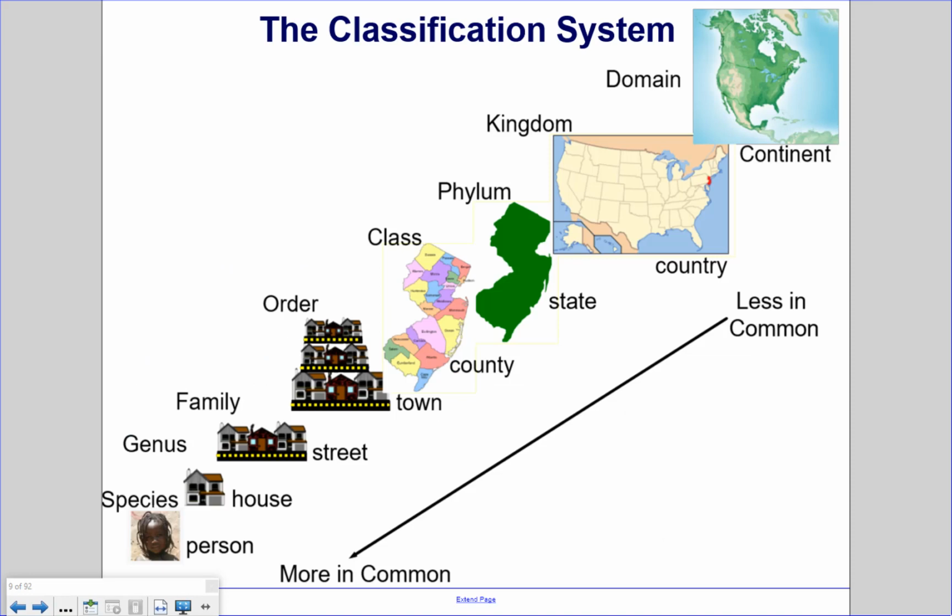The classification system. The way life is classified is similar to the way people are classified by where they live. So, for example, the continent is the broadest category. Likewise, the domain is the broadest category of life. Humans and fungus are in the same domain of life, domain Eukaryota, but there's not a lot in common between people and mushrooms. However, if we consider gorillas, people and gorillas are in the same family, family Hominidae. We have a lot more in common. People and gorillas have a lot more in common than people and mushrooms.